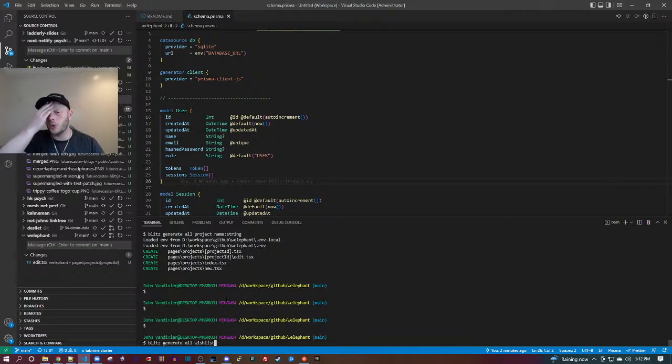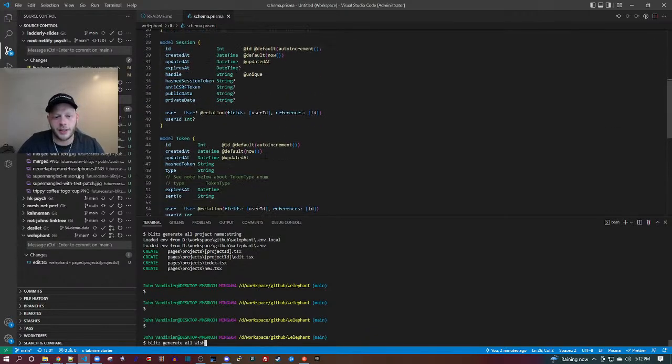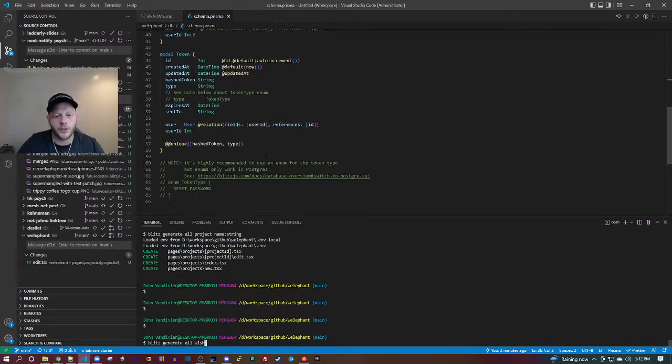Well, and then the question is, what goes on a wish list? So we need to actually create the lower level entity first. So we would like to create a wish list item. And this is interesting because do I use a dash or an underscore for wish list item? I'm going to do title case. I don't think we have any multiple word things over here. Oh, there's token type. See, token type is title case, so I'm going to follow that convention for my database entity. So we're going to call it a wish list item.